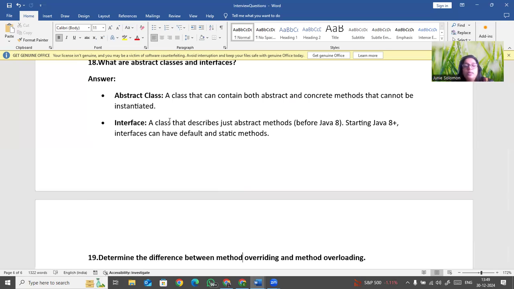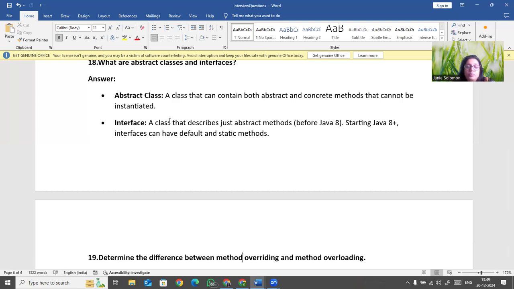Whichever methods you declare as abstract cannot have a body; we just declare the method, and we inherit in the subclass and write the body there. If you have one abstract method, then you have to make it an abstract class.